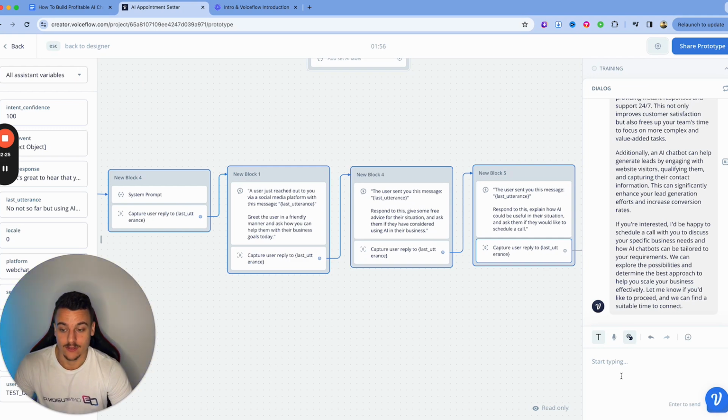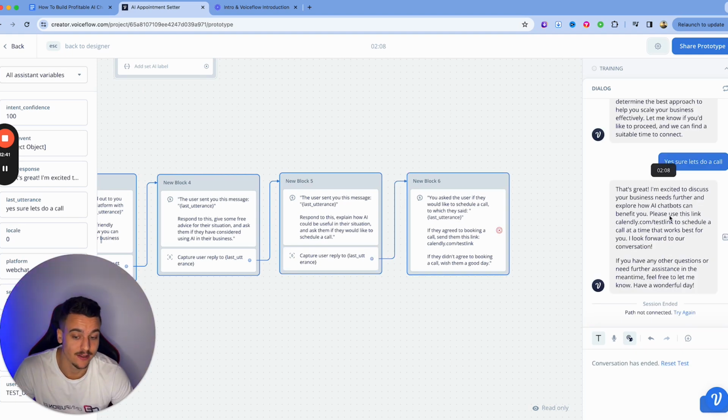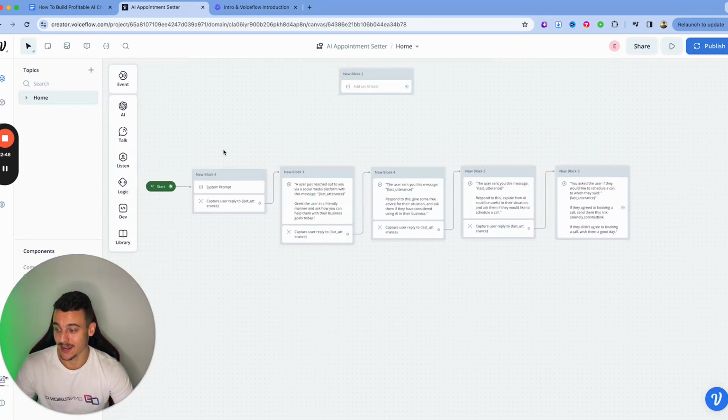And now at the last step, based on if I say yes or no, it's going to give me either the call link or it's not. So I'm going to say yes, sure. Let's do a call. And now it sent me the Calendly link and I'm ready to book in a call. Now, this is a very simple concept. Now, what you can do from here is go a lot more in depth. You can build out a lot longer flow.